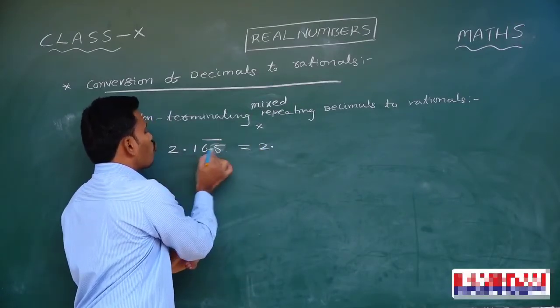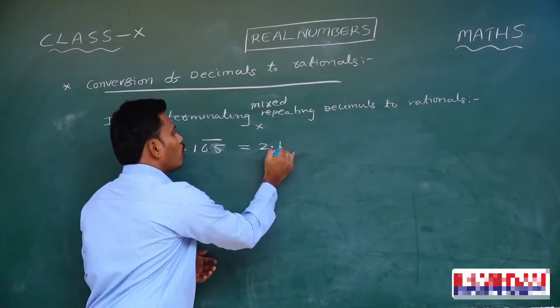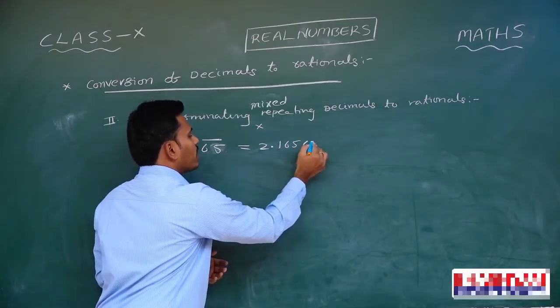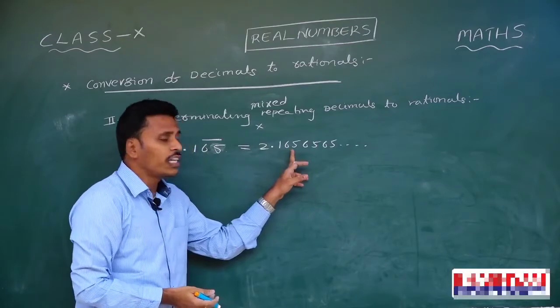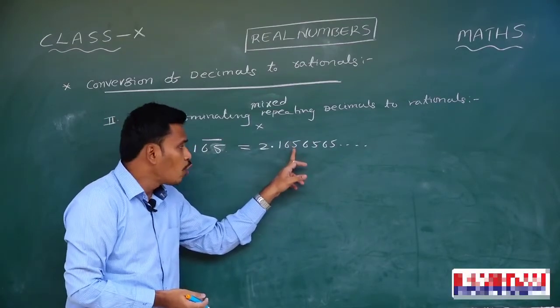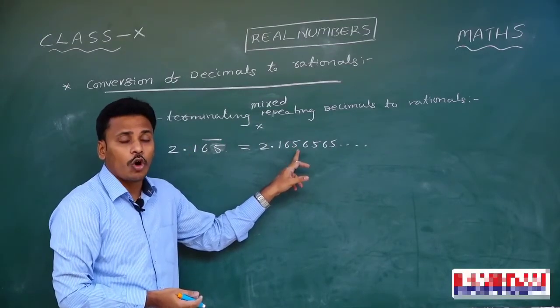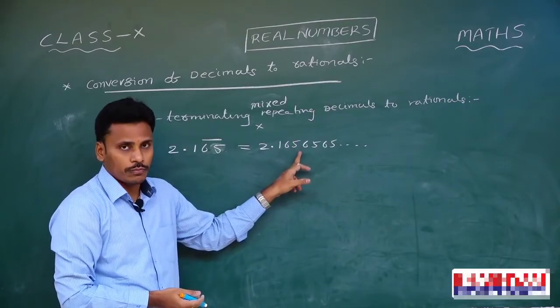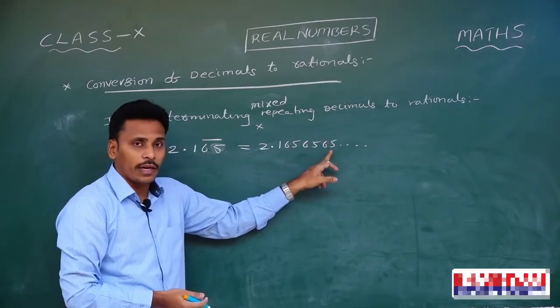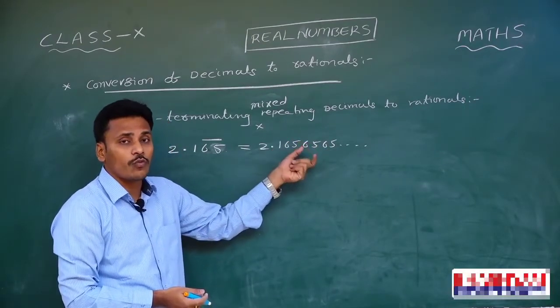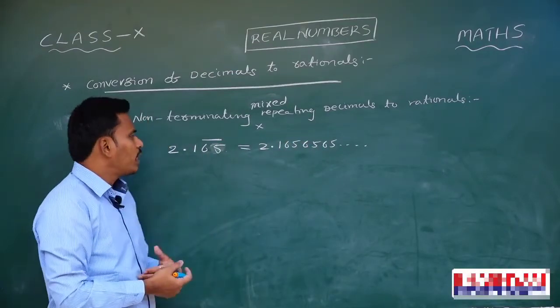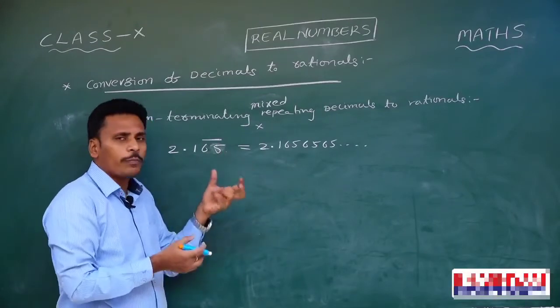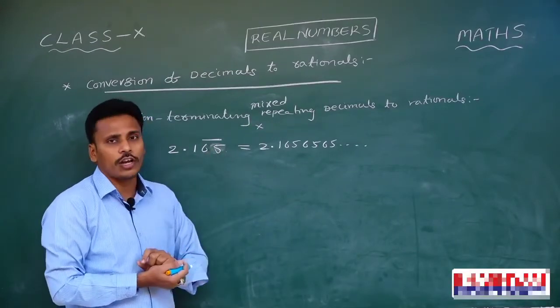In the sense, this 2.165 bar is nothing but 2.165, 65, 65 and so on. Here if you look, how many digits are repeating? Right, 2 digits are repeating, and that's why we call the periodicity 2. Since 2 digits are repeating and those 2 digits are 65, its period is 65. While converting, we just use that periodicity, the number of digits which are repeating here.